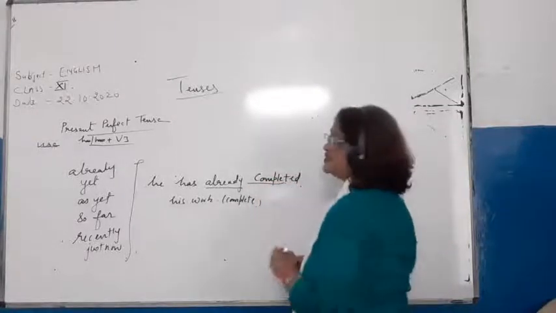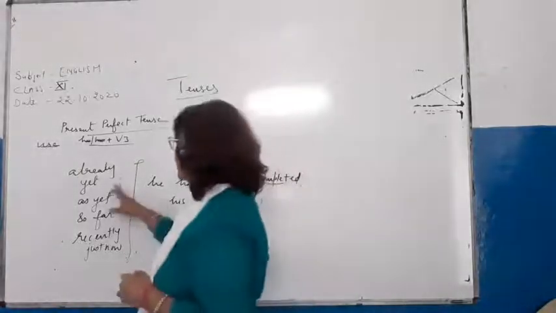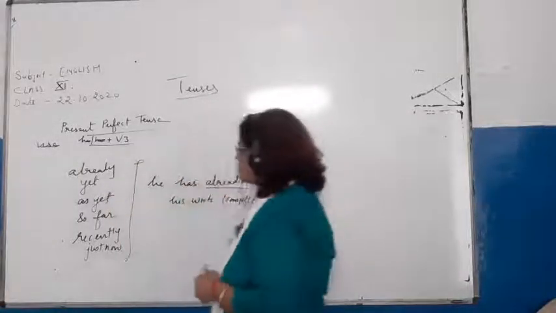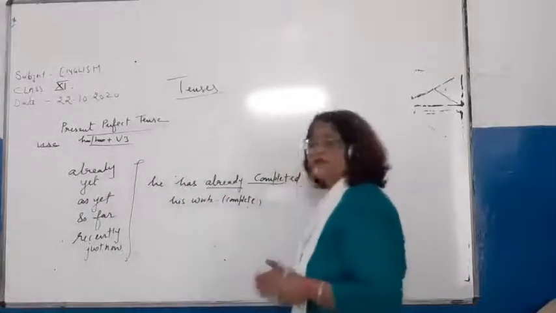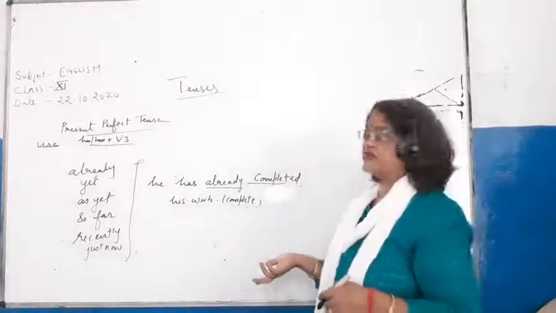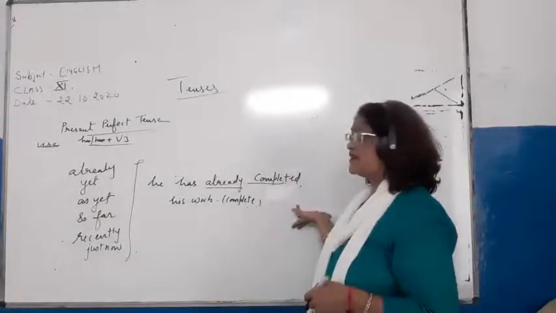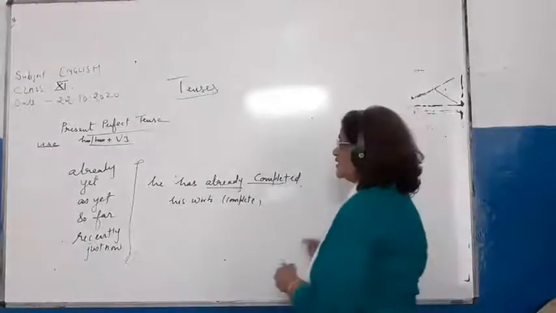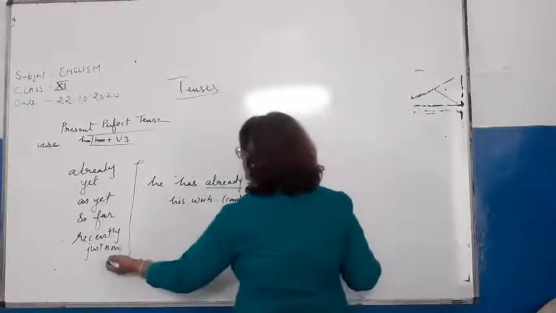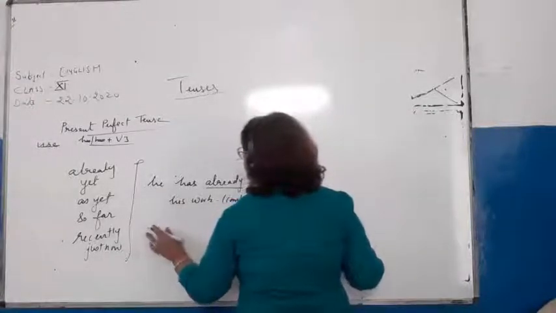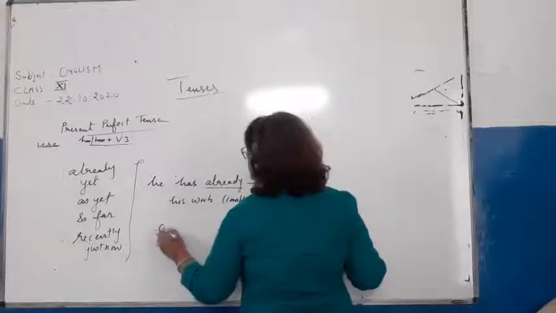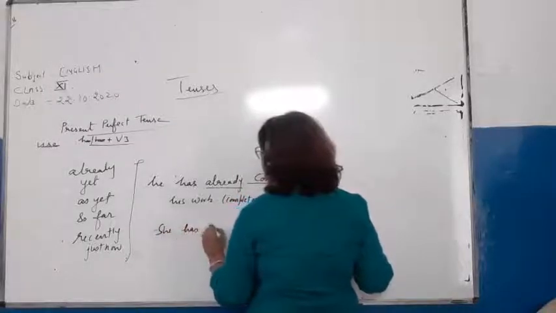So children, just remember, if already, yet, as yet, so far, recently, just now, this type of words are there, then the tense will automatically be present perfect tense. We can take one more example of yet. She has yet.